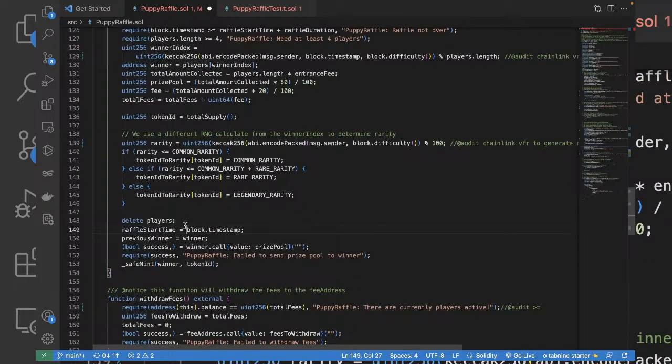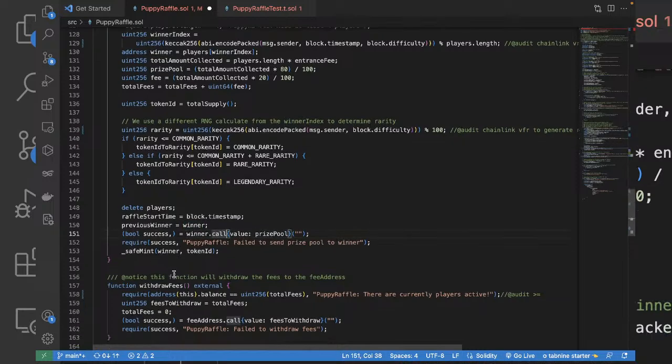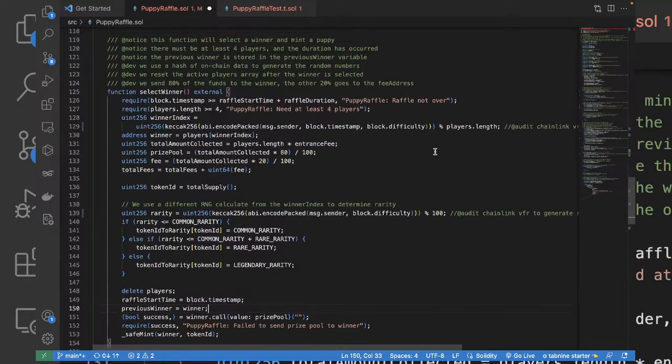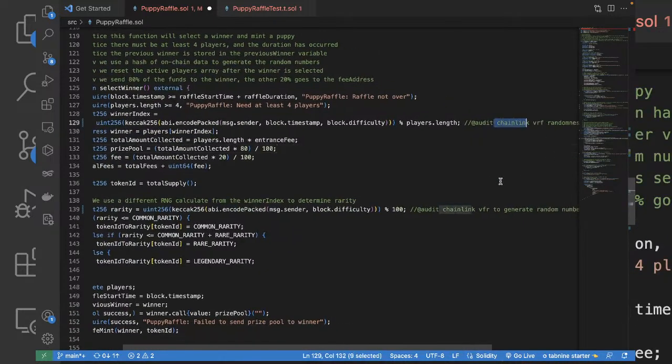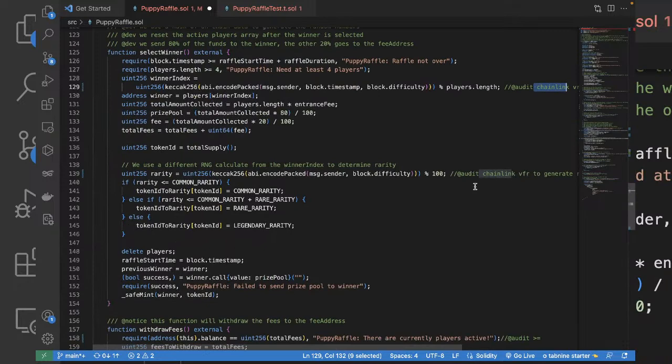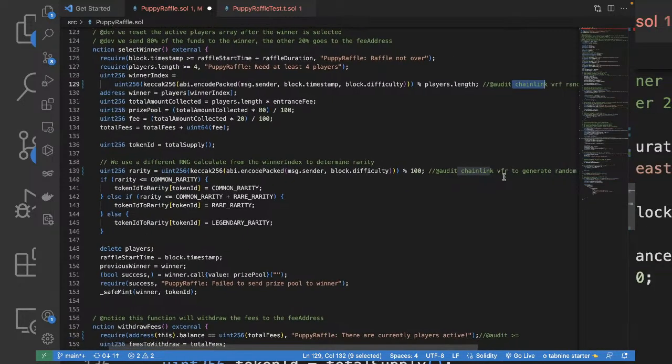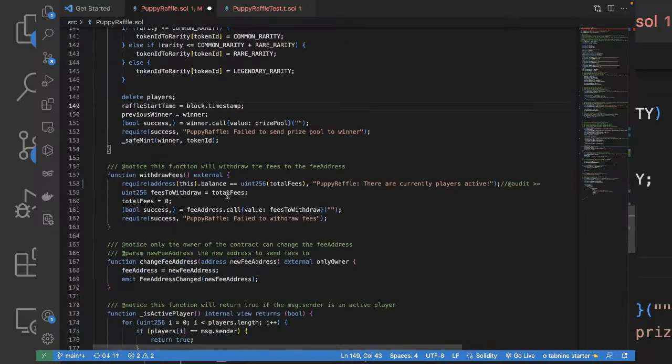We're going to delete the players array. Starting time, block.timestamp, we are restarting it. Previous winner is going to be the winner, and this 80% goes to the winner by calling the call function, and we're checking whether it's a success, and we're going to mint it. That's good. But the thing is, the randomness being generated here is definitely manipulatable. So you have to use some alternative like Chainlink VRF to generate verifiable randomness. VRF in blockchain. Next we have withdraw.